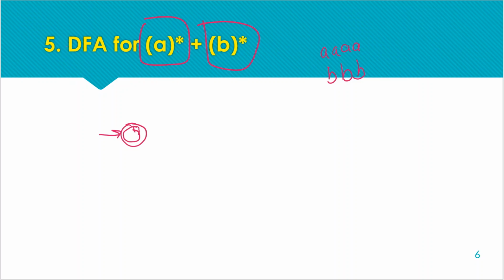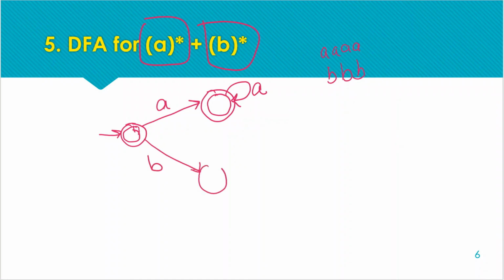Now making separate paths for separate patterns, so we are getting an A, and after receiving A we are on the final state, and after that we can receive any number of A's. Once we receive a single B, the pattern is this, and for this we need to move to another final state. We cannot have the same final state for these two patterns. Otherwise after A we can receive B, and after B we can receive A, but we need to go with only A's or only B's.